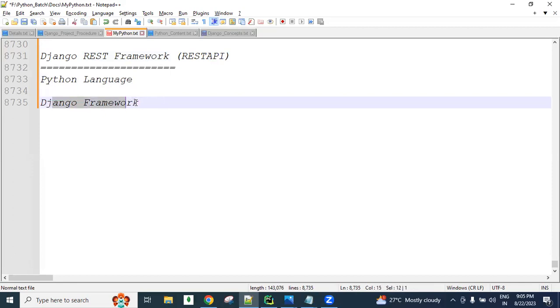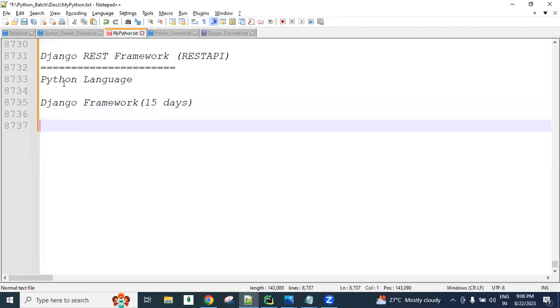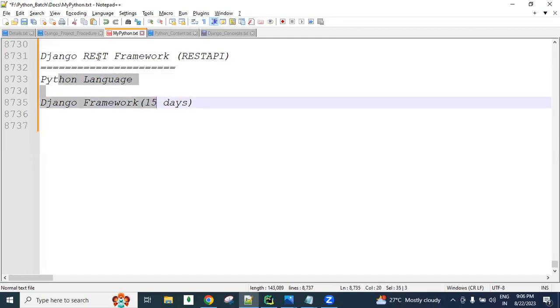If you have not completed the Django framework, no problem. You need to know some minimum basic concepts about the Django framework. The remaining things related to REST API using the Django framework, I will take care of. At least, guys, the first 10 to 15 days of the Django session you need to complete, then you will get some knowledge about the Django framework. Clear that? So first I'm talking about the prerequisites of REST API.